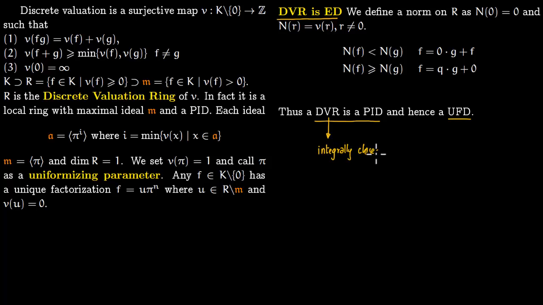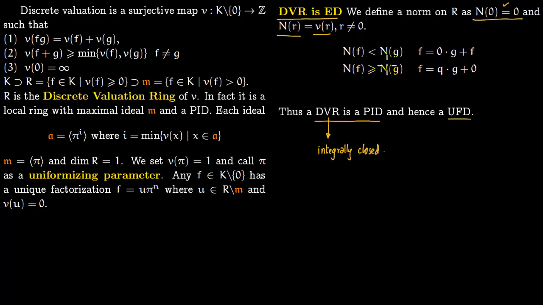So now let us prove this. So you put norm of 0 as 0 because valuation of 0 is infinite, so here you put it 0, but otherwise if the element is not equal to 0, you put norm equals to valuation. So if norm of f is less than norm of g, you just put f is equal to 0 times g plus f.